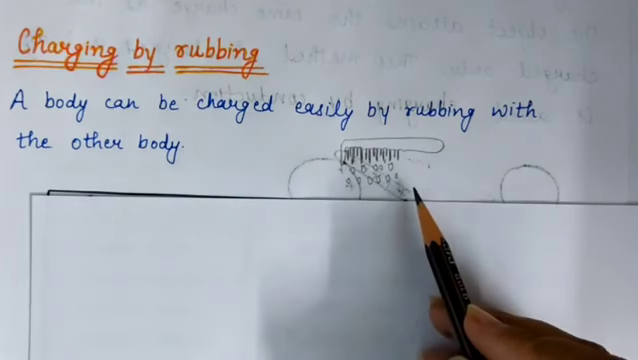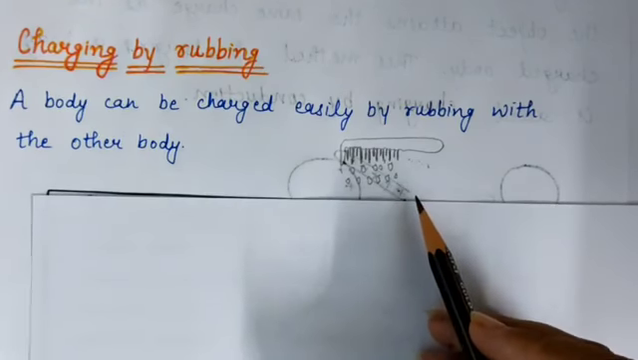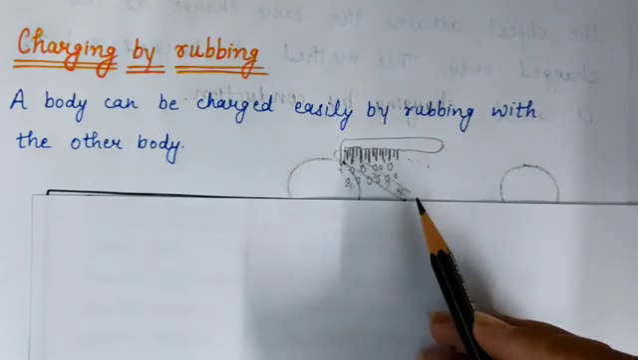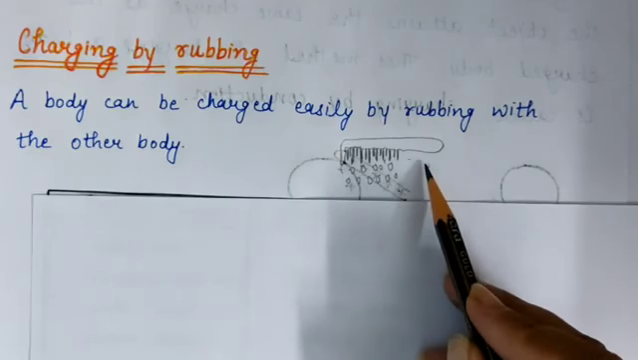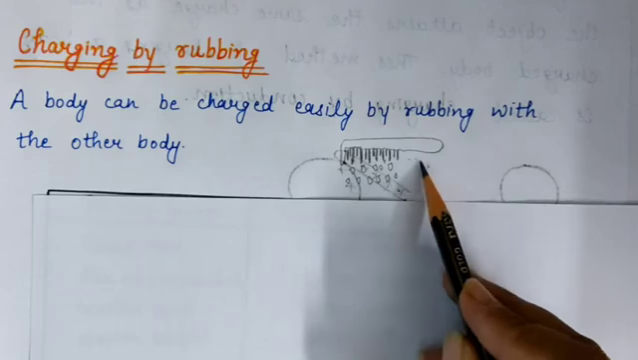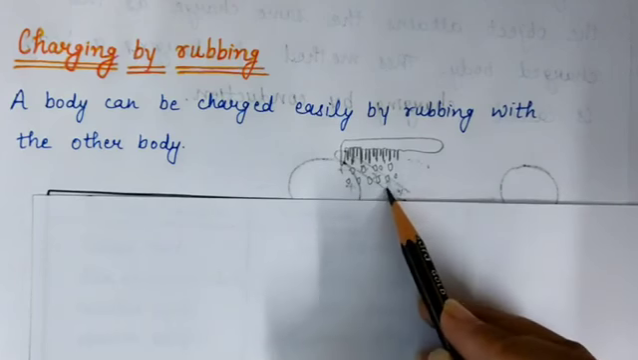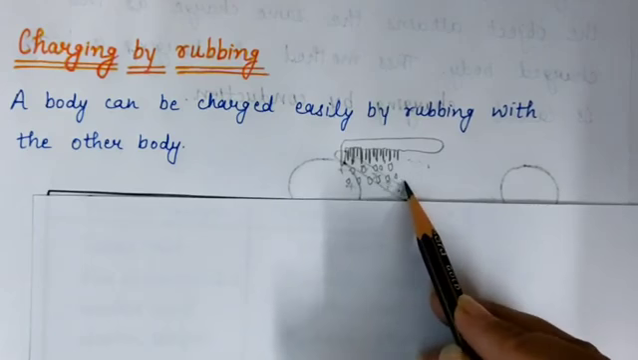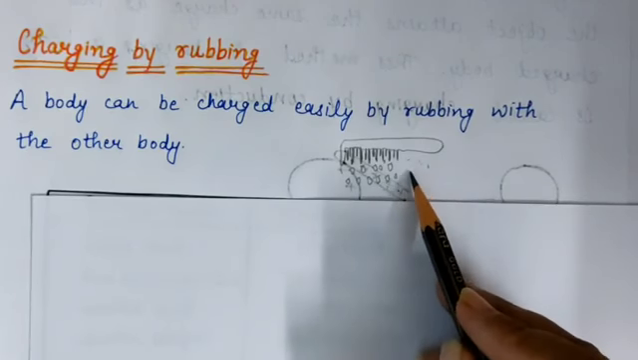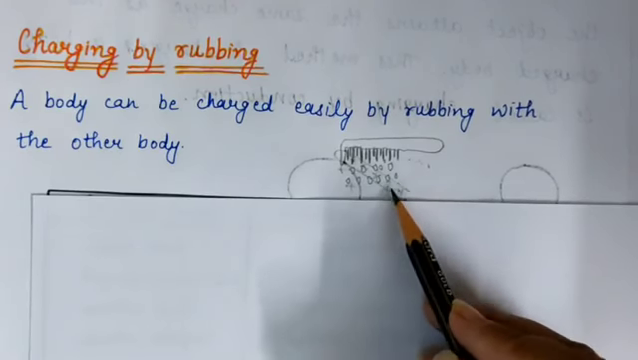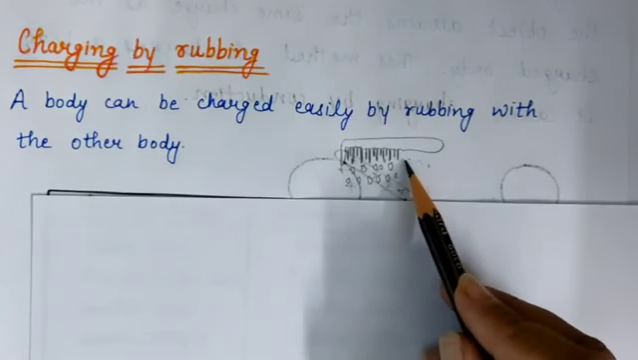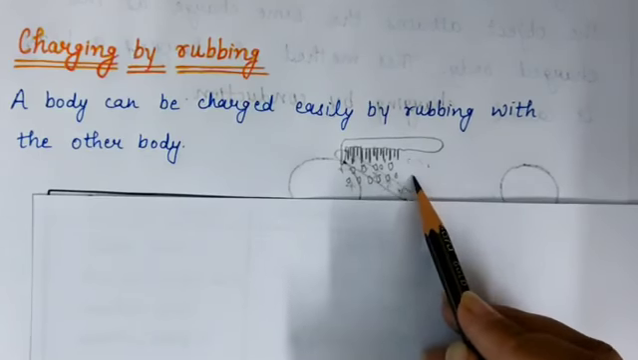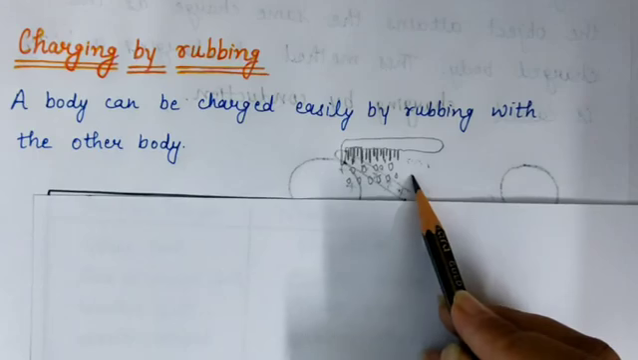And one main point is, when the two bodies rubbed with each other, they gain opposite charges. Suppose if there is a positive charge on the comb, then there is a negative charge on the pieces of paper, and we know unlike charges attract each other, that's why these pieces of paper gets attracted to the comb. It means the two bodies rubbed with each other gain opposite charges. Okay.